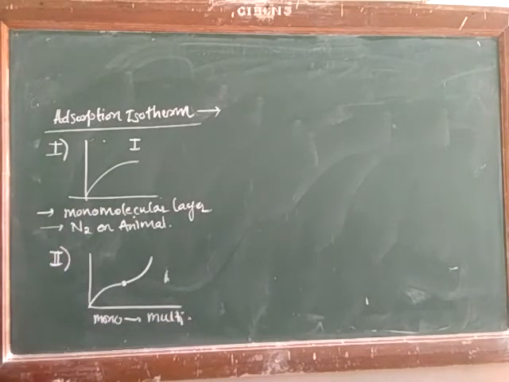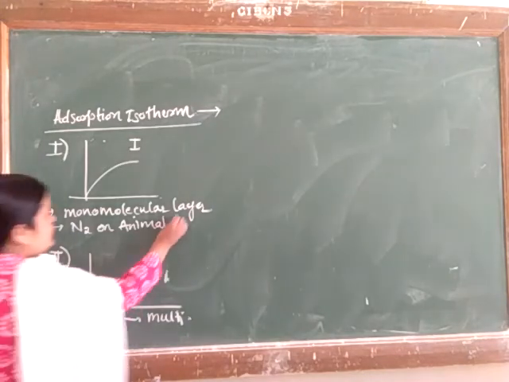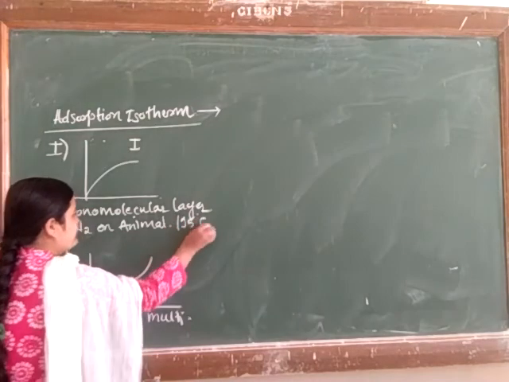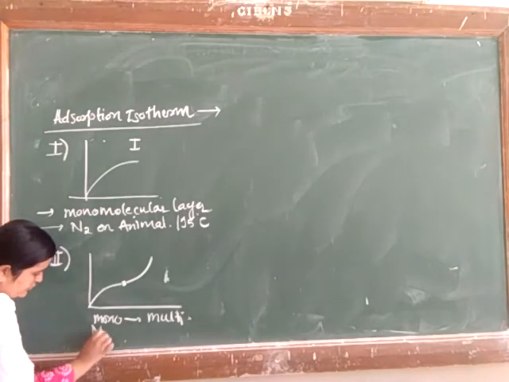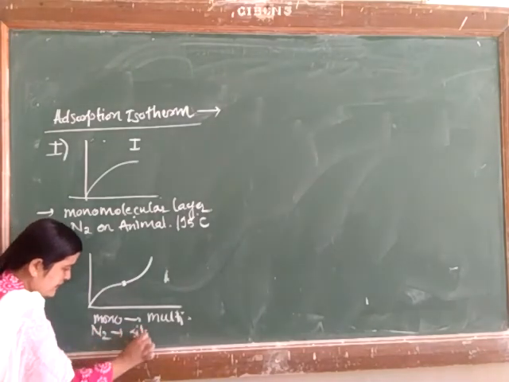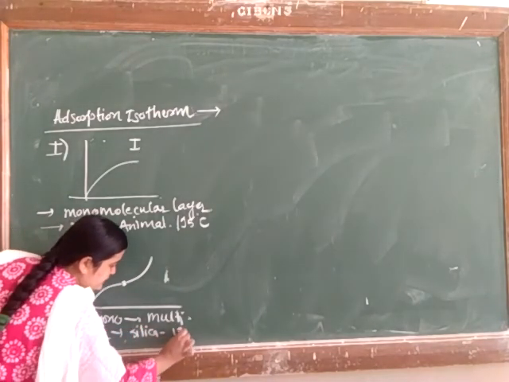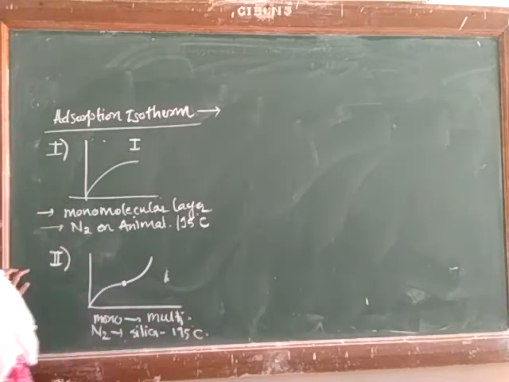And the example here is adsorption of nitrogen on silica gel at a temperature of 195. This is the second type.